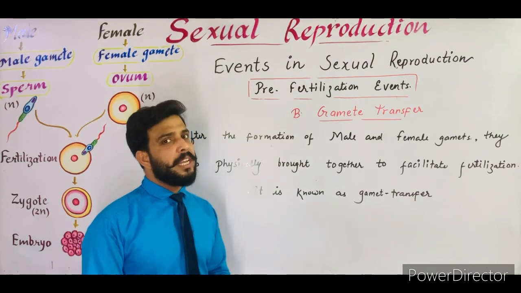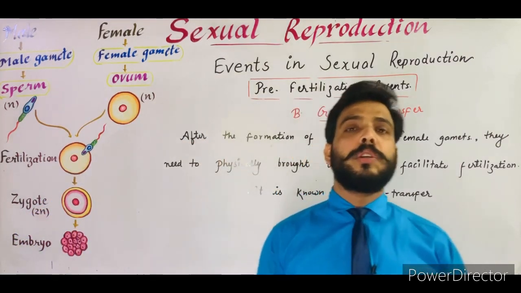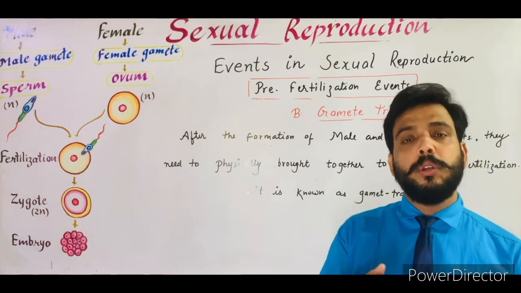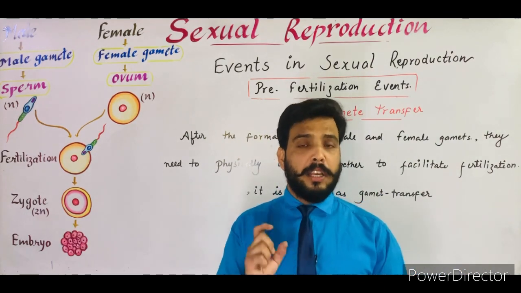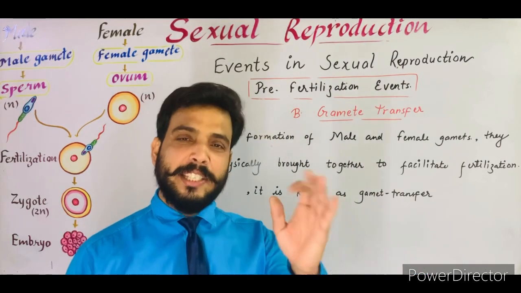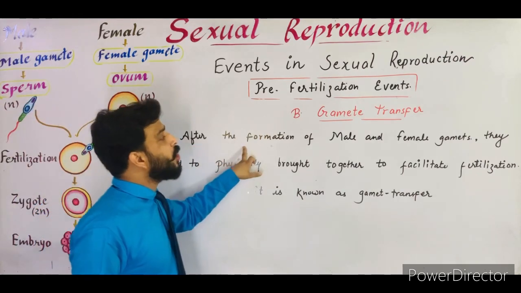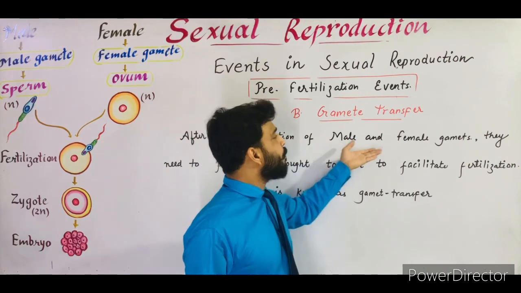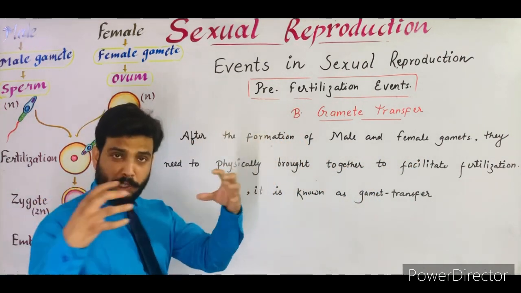So after gametogenesis, the second step is gamete transfer. It is very important to transfer the male and female gametes so that they are physically brought together. The phenomenon in which the male gamete comes in contact with the female gamete is known as gamete transfer. So what is the definition of this term? After the formation of male and female gametes, after gametogenesis, they need to be physically brought together.